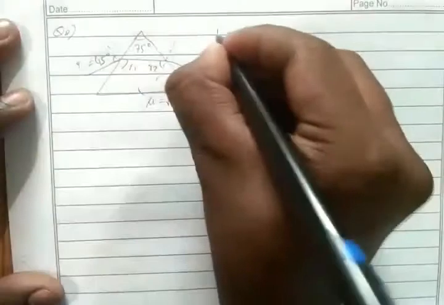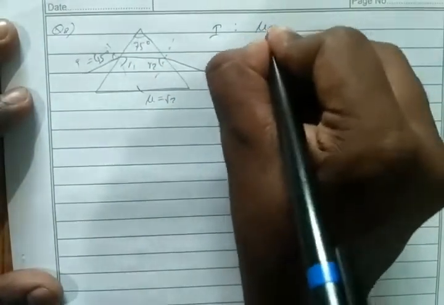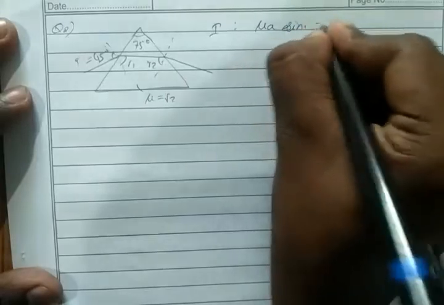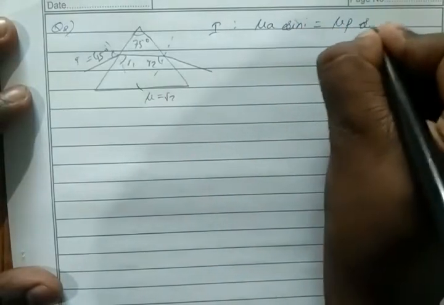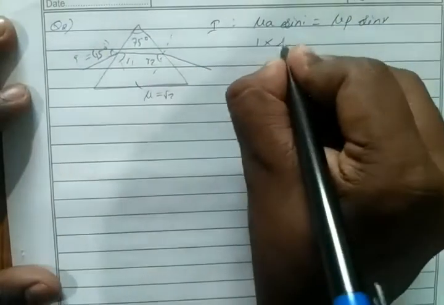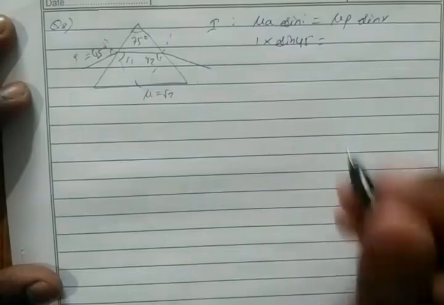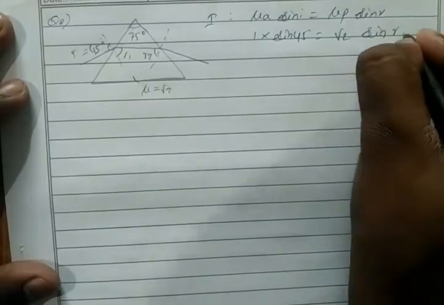For the first interface, we have incidence angle, so mu a sine i equals mu p sine r. Mu a is 1, sine i is sine 45 degree, equal to mu p given root 2, sine r we have to find.